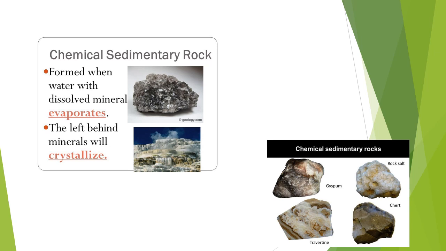A very good example is the rock salt, as you can see in the picture. The rock salt forms from seawater with salt. When the water gets evaporated, it leaves behind the salt. So this is how these chemically formed sedimentary rocks are formed. Other examples are gypsum. It is obtained from evaporation of salt lakes such as the Dead Sea, which have a very high salinity. Salinity means that they have a very high salt content.